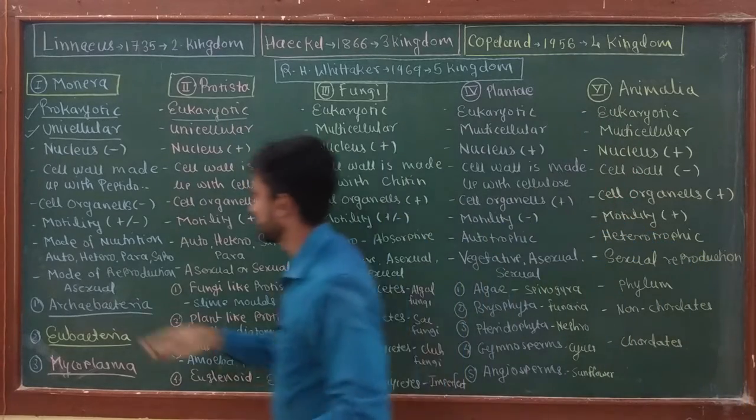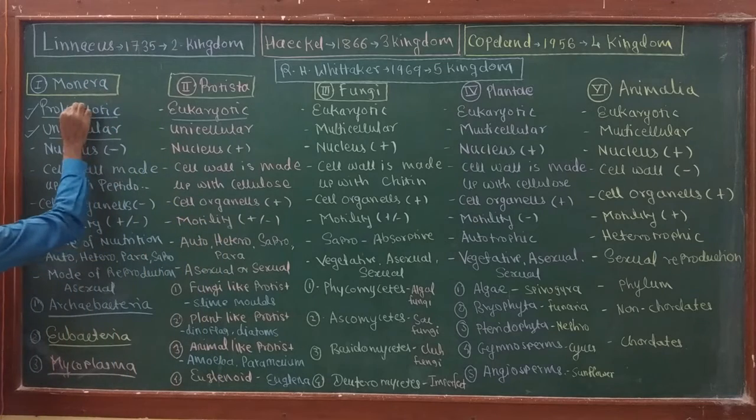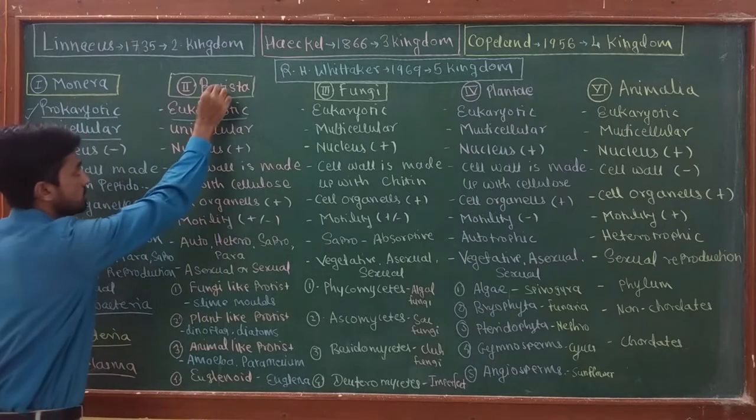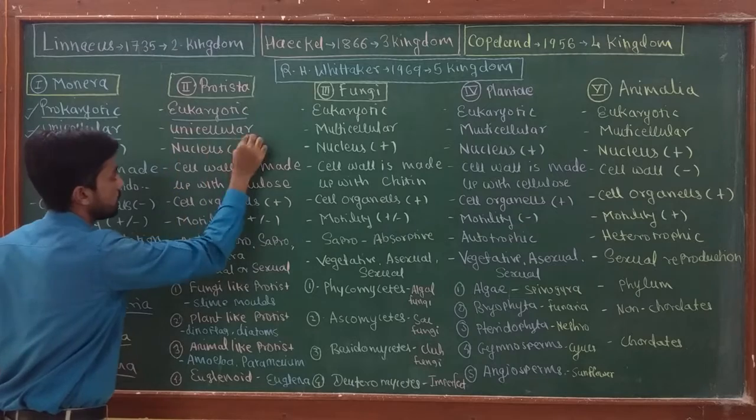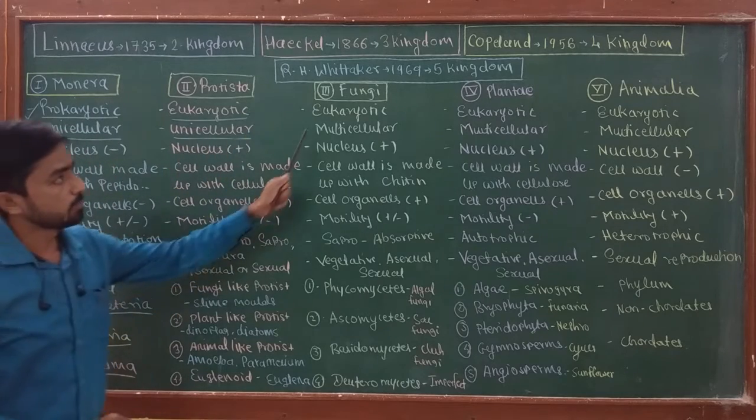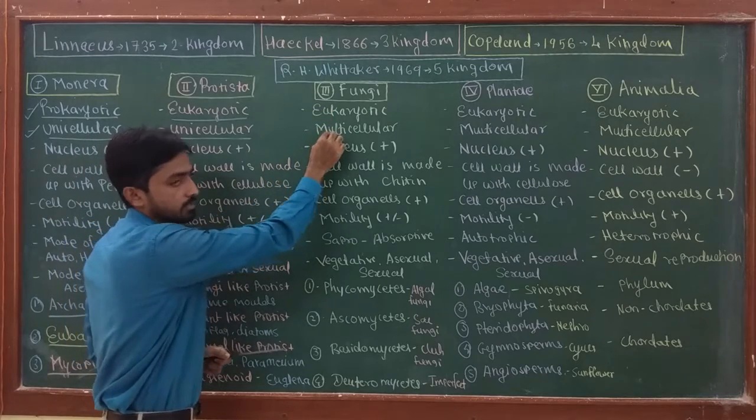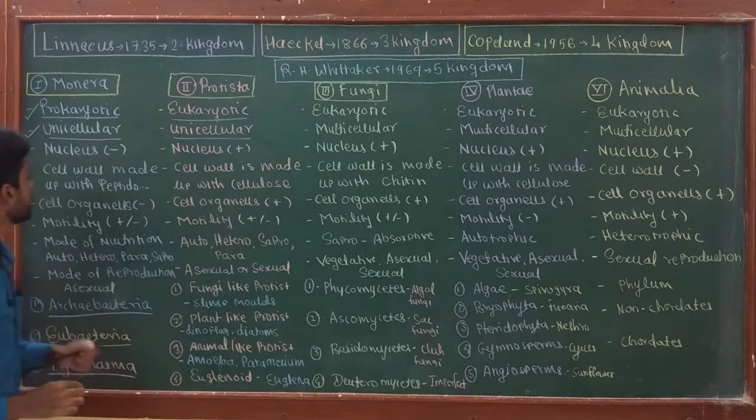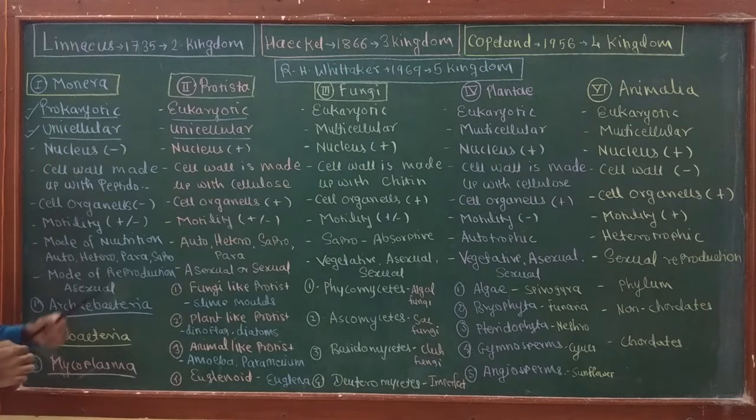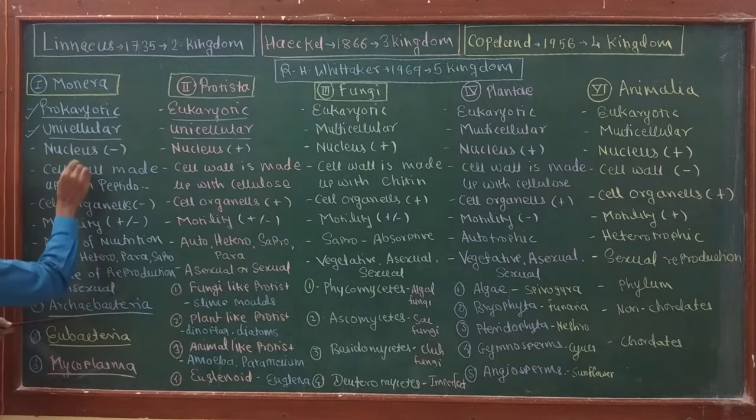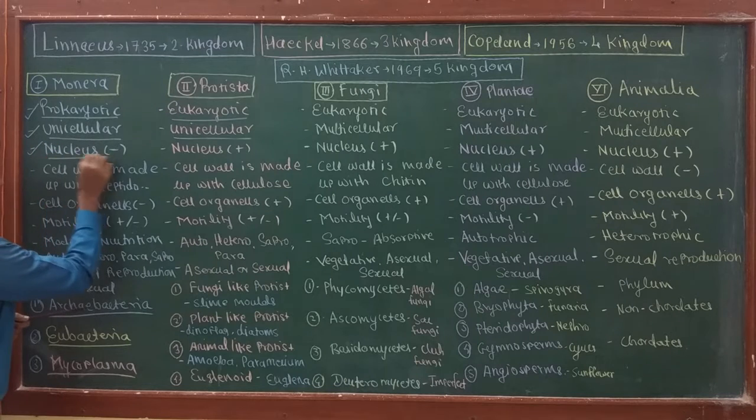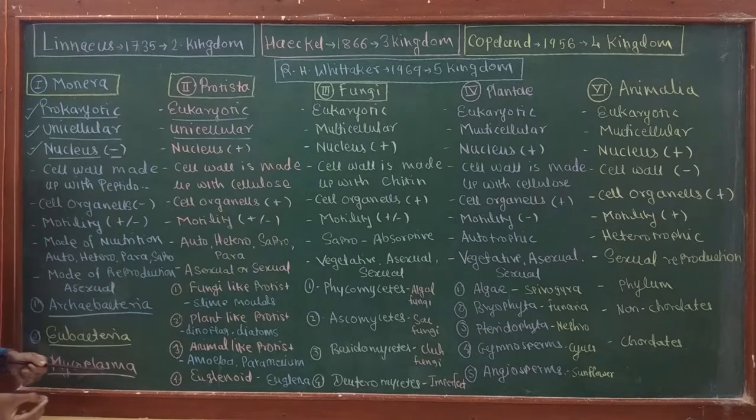So remember one thing: Monera have prokaryotic unicellular cells, Protista have eukaryotic unicellular cells, while Fungi, Plantae and Animalia have eukaryotic multicellular cells. So Monera is the kingdom of organisms which are prokaryotic, unicellular, and nucleus is absent. As they are prokaryotic, the nucleus is absent in the Monerans.